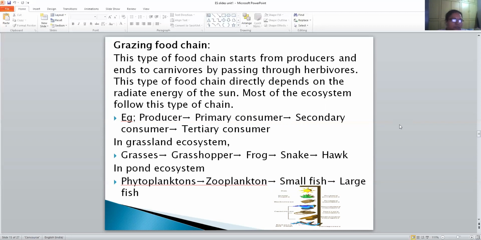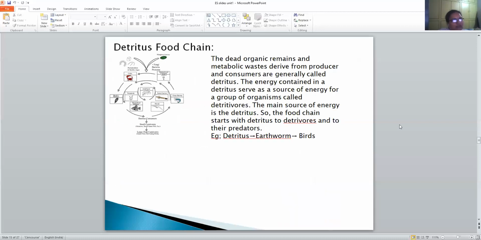Next example, take another ecosystem, the pond ecosystem. In the pond ecosystem, phytoplanktons are the plants which grow in ponds. Then zooplanktons, which are eaten by small fish, and then large fish. So this is a grazing food chain.